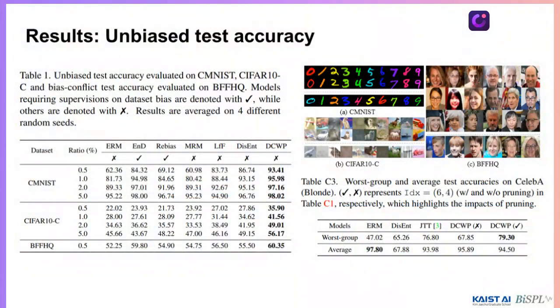We have compared the debiasing methods on four datasets, namely CMNIST, CIFAR10-C, BFFHQ, and CelebA. Each dataset is biased with a specific attribute, such as color, corruption type, or gender. Our tables show that the proposed neural pruning outperforms state-of-the-art debiasing methods.